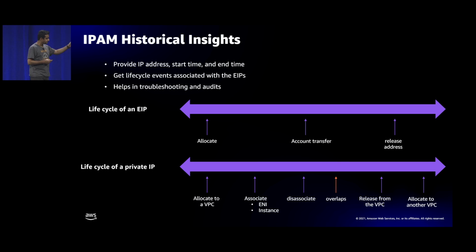The other is, let's say for a private IP address, one of your developers complains that, hey, last night my database server was down for 2 hours. It is up now, but what happened in those 2 hours? So you can go to IPAM, and IPAM will tell you that, yeah, in the last 2 hours there was an overlap. Another VPC got created, there was an overlap, but now that VPC got deleted, so now it's fine, but you know what the root cause was, and then you can build some process to fix it.